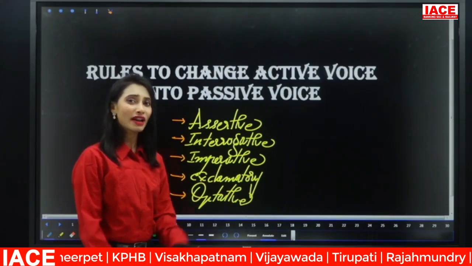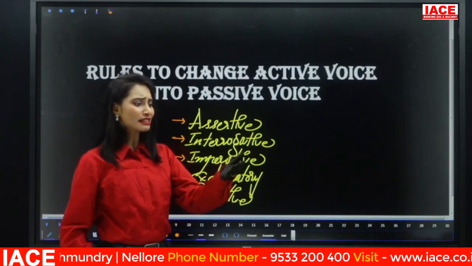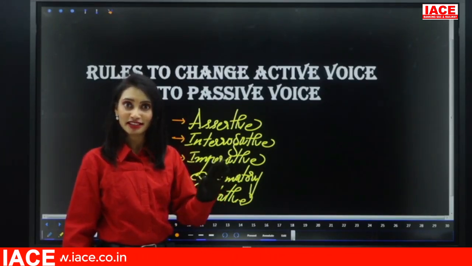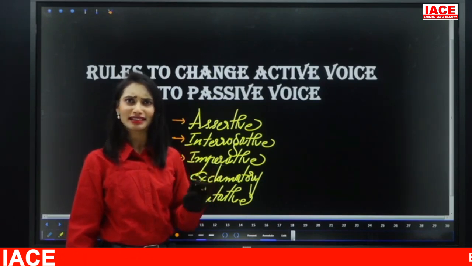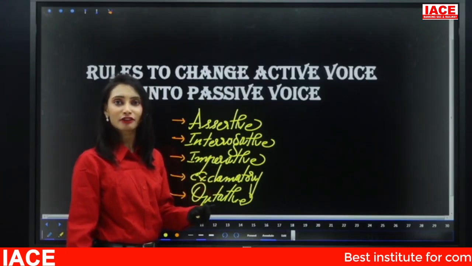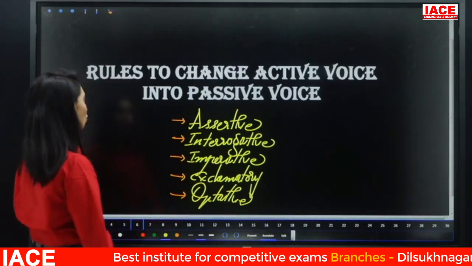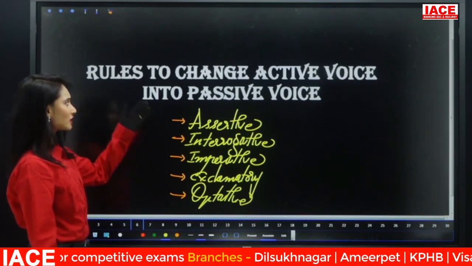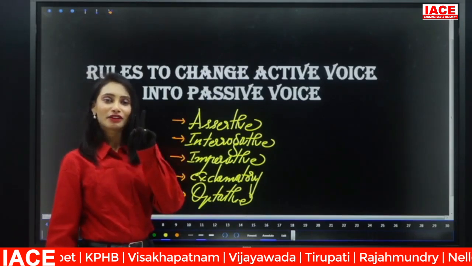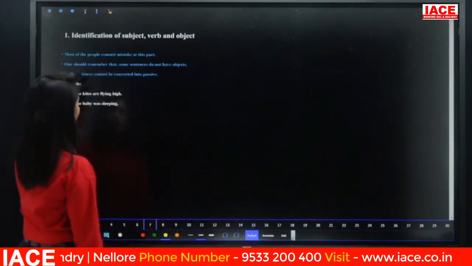Once you learn this, it becomes very easy to answer because you can answer by just seeing the question in not more than 40 to 50 seconds. Yes, believe me, that time is enough. If you practice well, 30 seconds is enough for you to answer most of the questions on voice. So let's begin those rules or steps to convert active to passive and passive to active. Let's begin with our first rule, step 1. What is step 1?